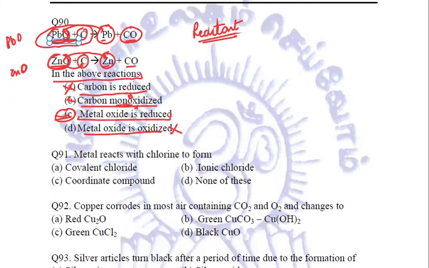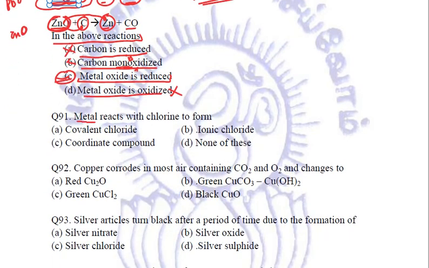Let us see the next question. Metals react with chlorine to form. Now whenever metals are going to react with chlorine, chlorine is a non-metal which will gain electron and metals will lose electron, and thus the compound formed is due to the gaining and losing of electrons, and such type of compounds are ionic compounds. So it will be ionic chloride that will be formed by the reaction of metals with chlorine. Clear?